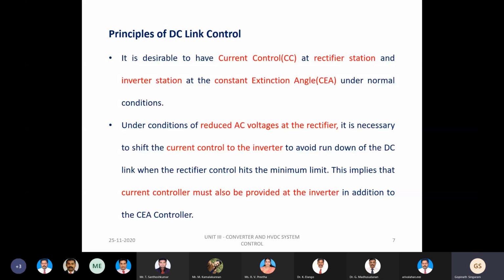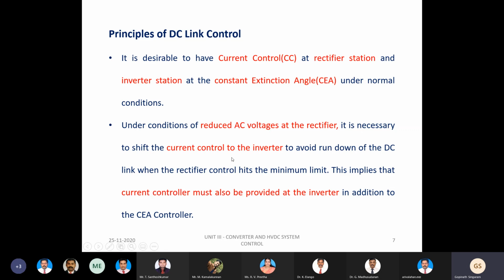Now the second condition is a reduction of AC voltage at the rectifier. Sometimes there will be a reduction in the AC voltage on the rectifier side. In such a case, what do we have to do? A transition will take place. We have to shift the current control to the inverter, so that we can avoid the rundown of the DC link. So this is also possible.